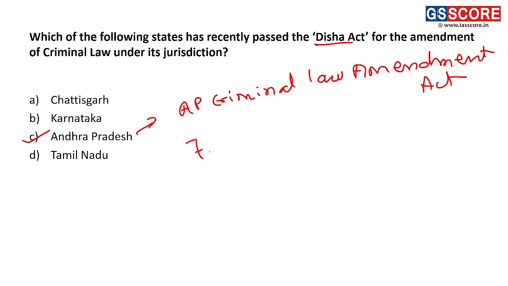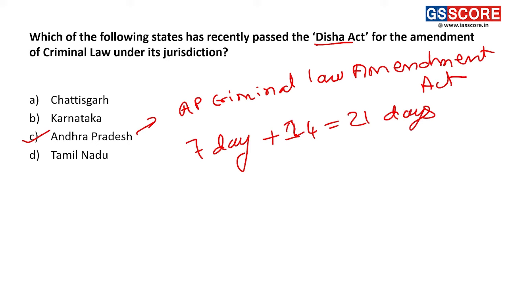Investigation of a particular case should be over in 7 days, plus trial of the case should be over in 14 days. So in all, in 21 days the whole case has to be disposed of.